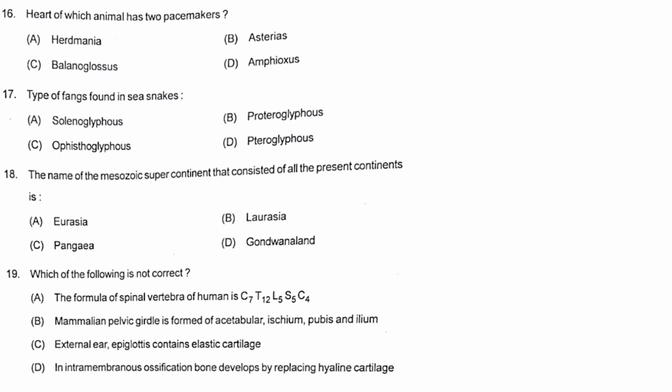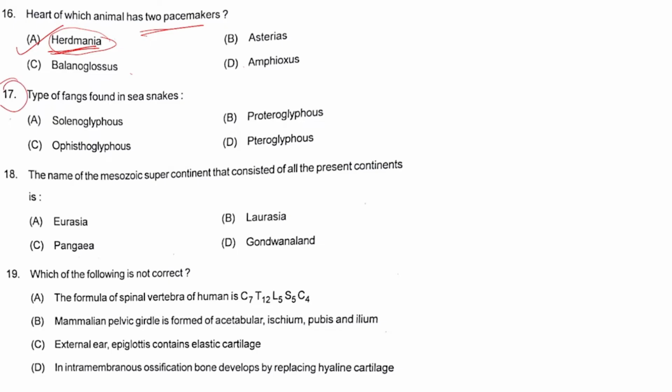Next question. The heart of which animal has two pacemakers? Options are Herdmania, Asterias, Balanoglossus, Amphioxus. The right answer will be option A, Herdmania. Herdmania has a peculiar type of heart in which it can alternate the pace and the direction of circulation, and that is why it has two pacemakers in its heart.